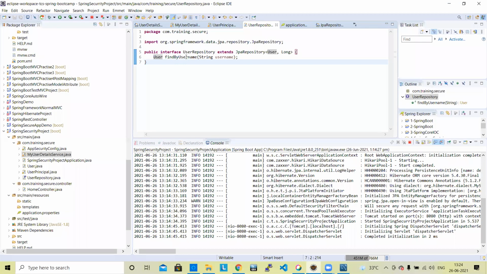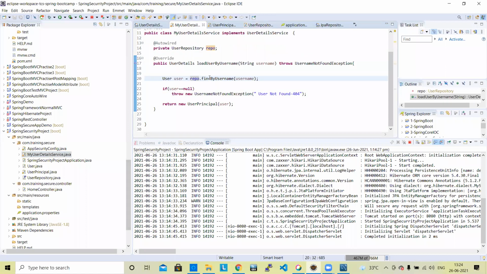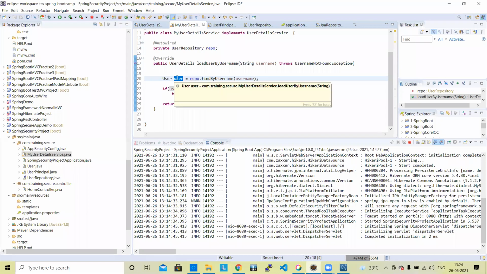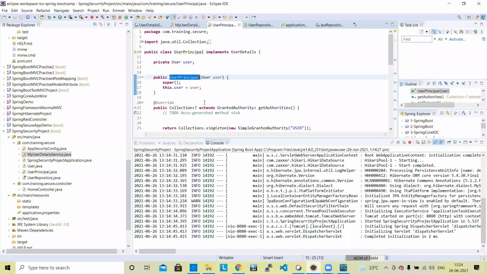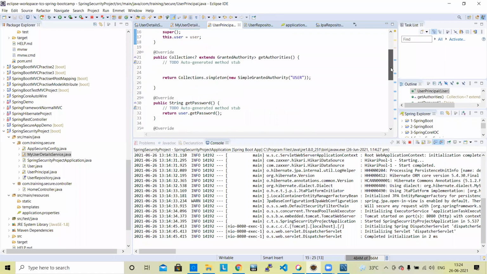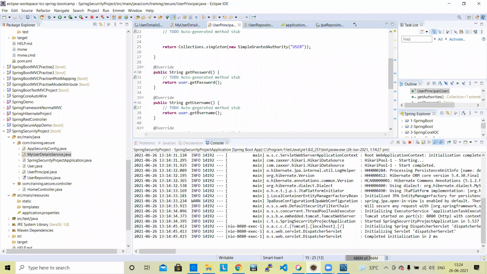Since it is a repository class implementing JPA repository, it has a method find by username, and it returns a user object. That user object, the current one from the backend database, we pass here, and in user principal it sets the user ID, user dot username, and user dot password.